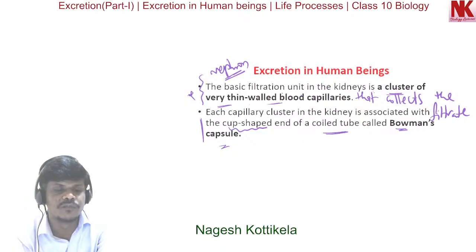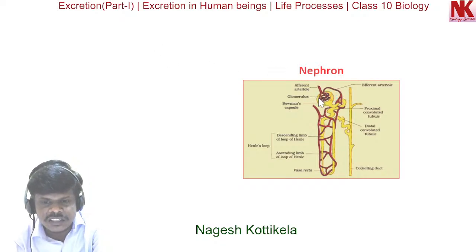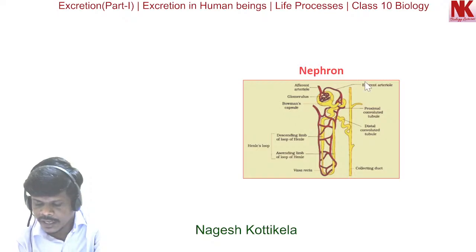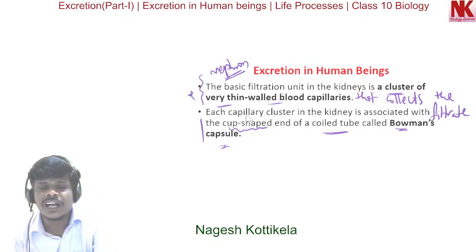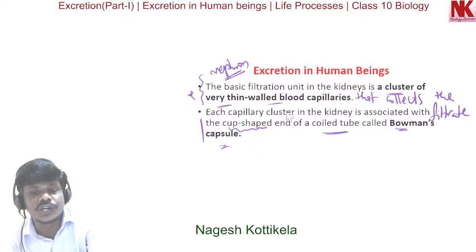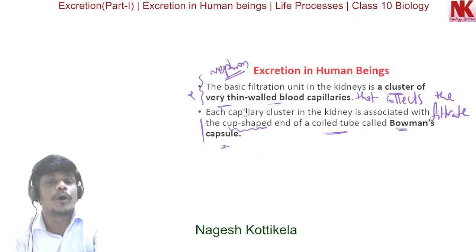You will understand better in a diagram. You can see this is a cup like Bowman's capsule, the cup like structure. So each capillary cluster in the kidney is associated with this Bowman's capsule.